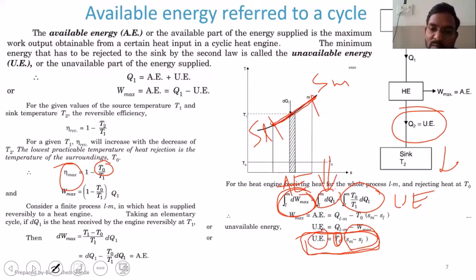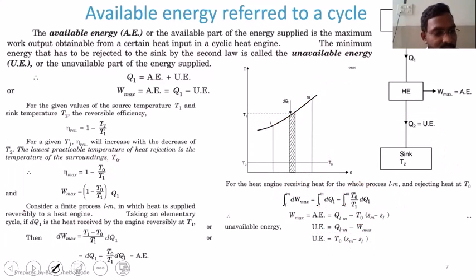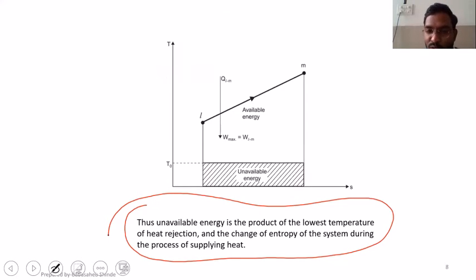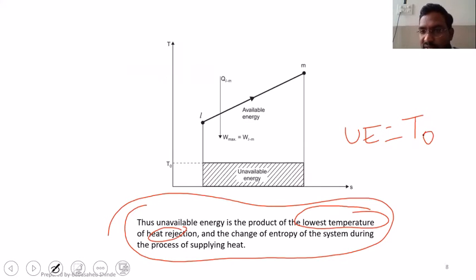So unavailable energy is the product of the lowest temperature of heat rejection, that is T0, and change in entropy during the process, that is Sm minus Sl.